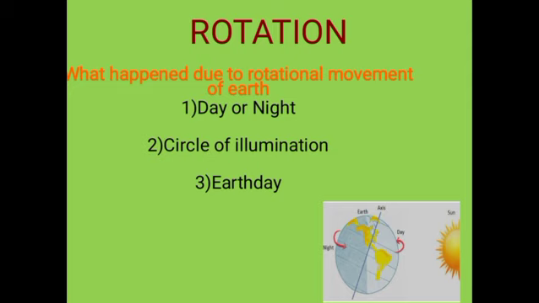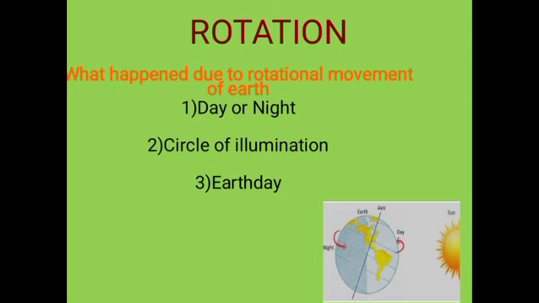Rotation movement. Actually, what happens due to the rotation movement of the earth? First of all, day and night. The earth receives light from the sun. Due to the spherical shape of the earth, only half of it gets light from the sun at a time. The portion facing the sun experiences day, while the other half away from the sun experiences night.